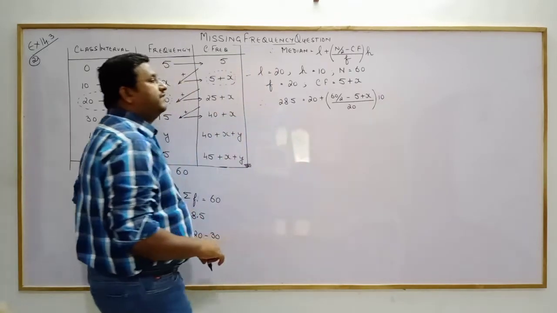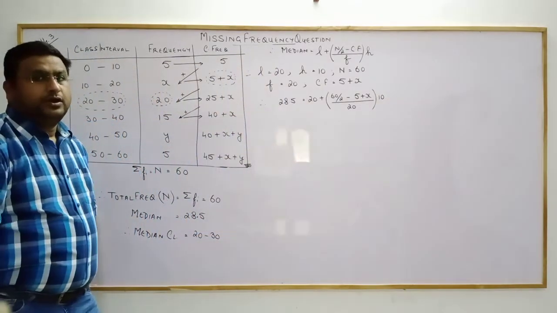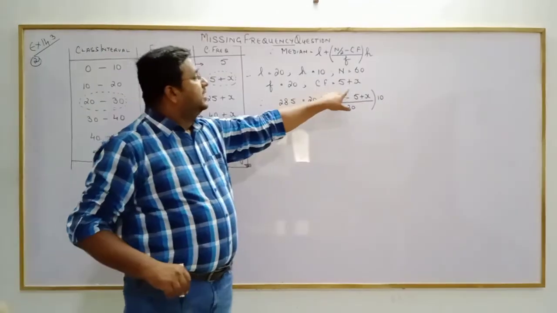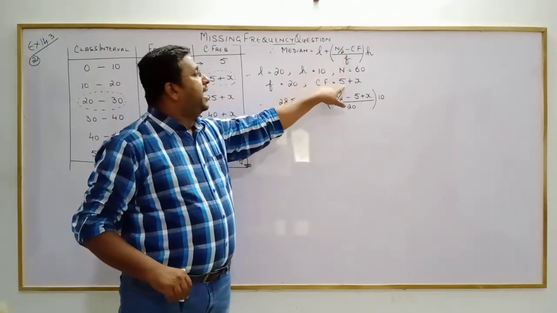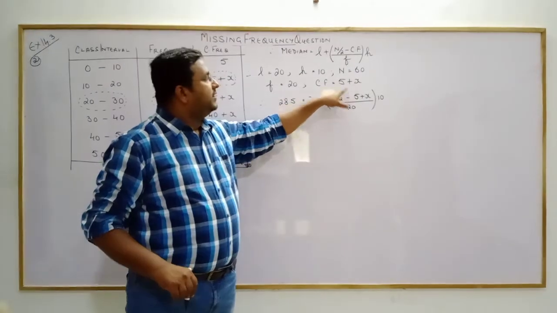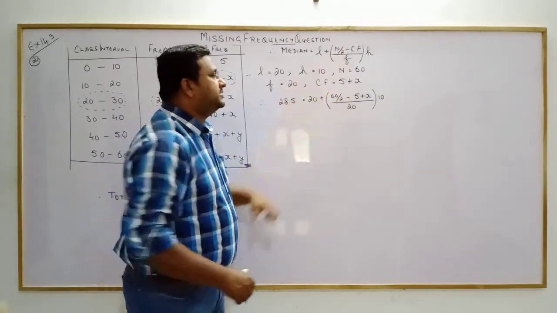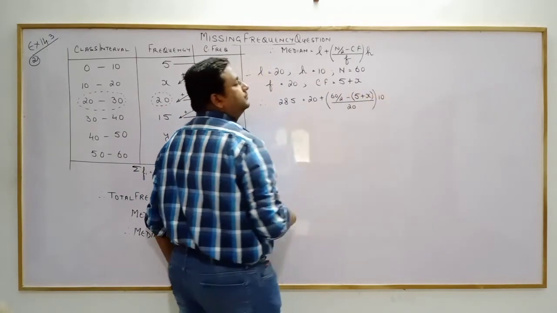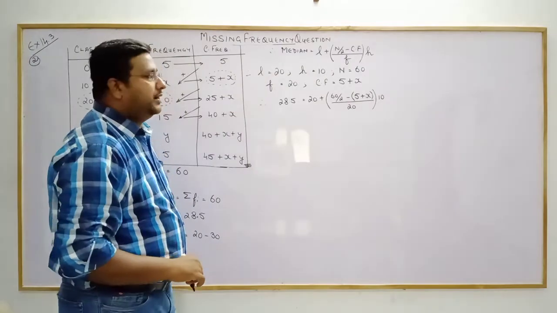Now here is the first mistake we make. I am giving you the mistakes that we make. Can you see this CF is a binomial term, 5 plus x, and outside it has a minus sign. So this 5 plus x should be in brackets. This is the mistake we make.